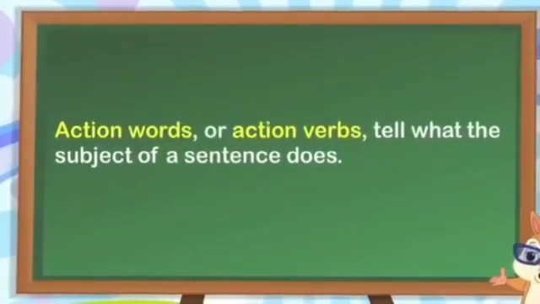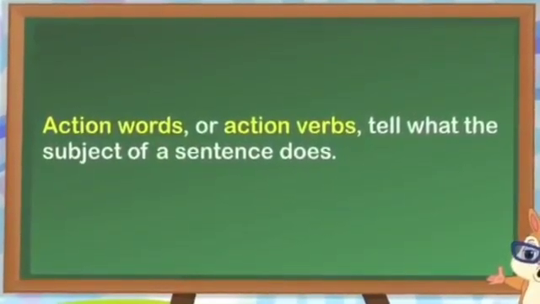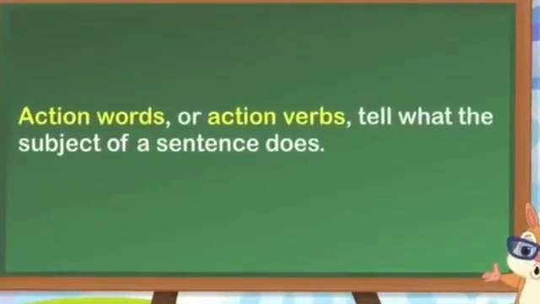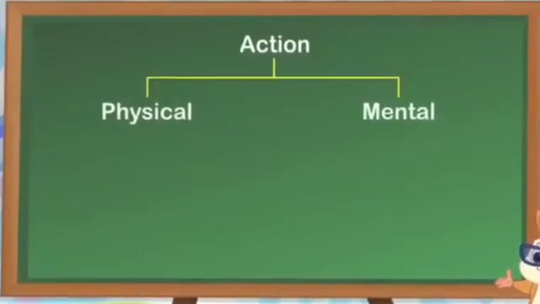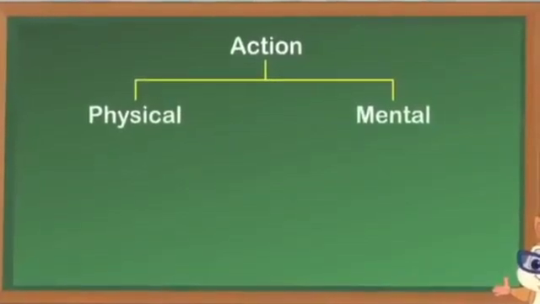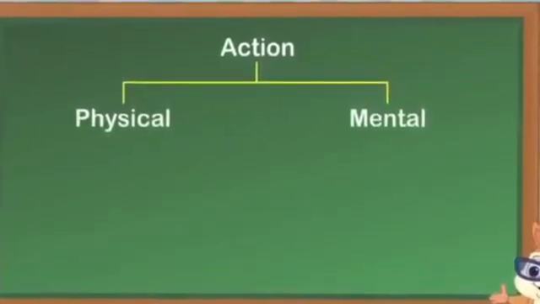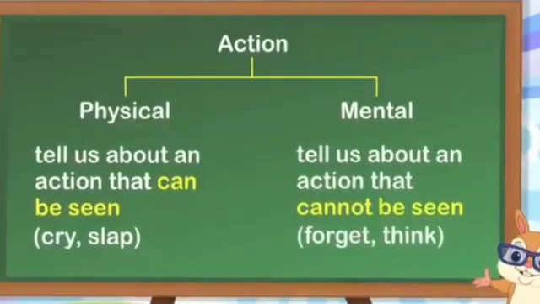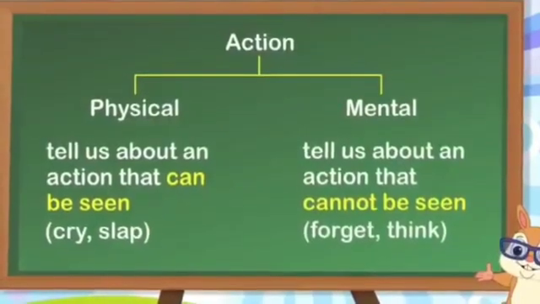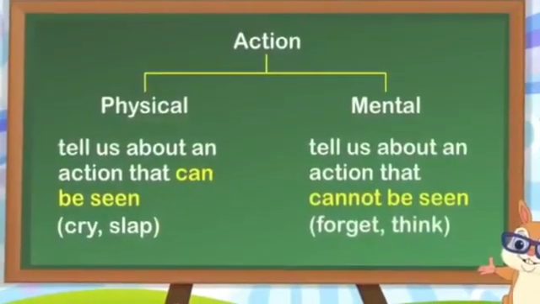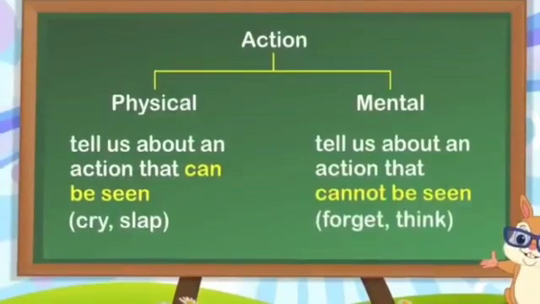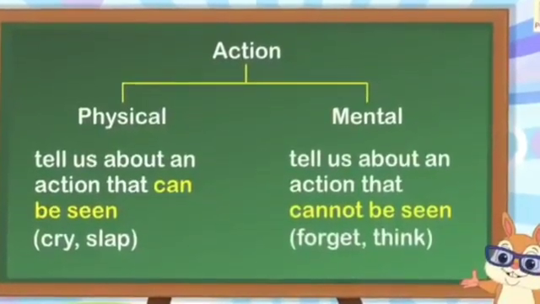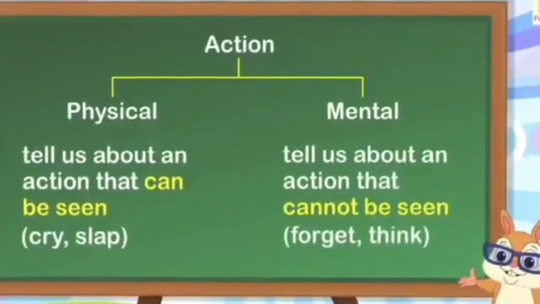Action words or action verbs tell what the subject of a sentence does. Action can be physical or mental. Physical action tells us about an action that can be seen. For example, cry, sleep. Mental action tells us about an action that cannot be seen.